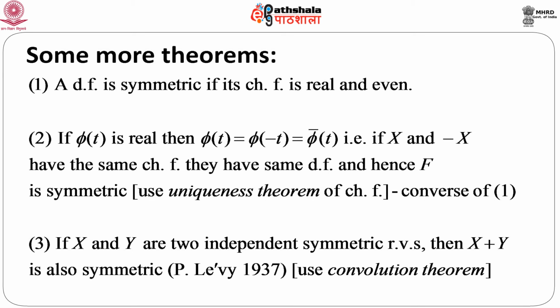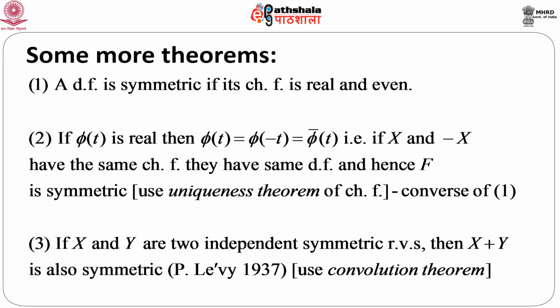Some more theorems. I am not going to give you the proof in detail, but these are some important theorems. A distribution function is symmetric if its characteristic function is real and even. Let us say it is an even function and a real valued function. Suppose the characteristic function phi t is real; then phi t equals phi bar t, just by the complex number results, and this is incidentally equal to phi of minus t.